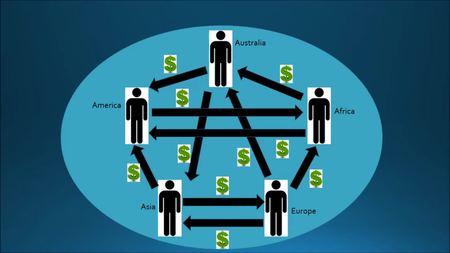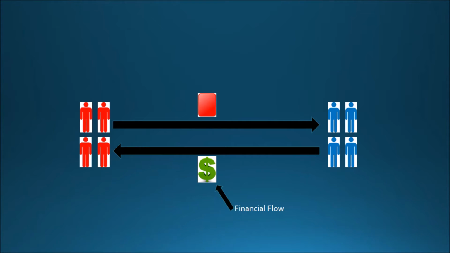Financial flows is the movement of money between countries and economies. Financial flows is very close to trade and investments because they are all involved in the movement of money. But it is important not to mix financial flows and investments together. Financial flows involves the movement of money between nations with the expectation of a return of good or service. An example of this in the school playground would be the Australian group paying money for a card from the Chinese group. The transaction of money from the Australian group to the Chinese group will be financial flows.